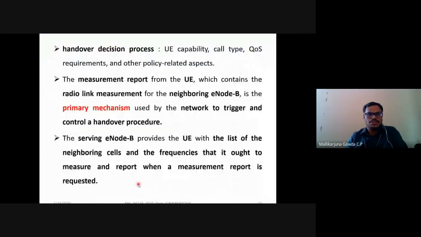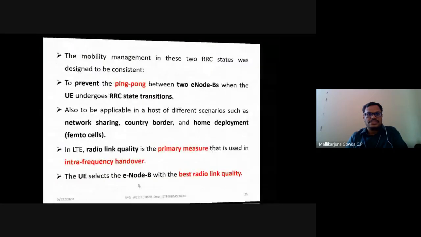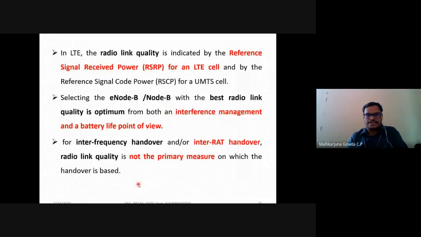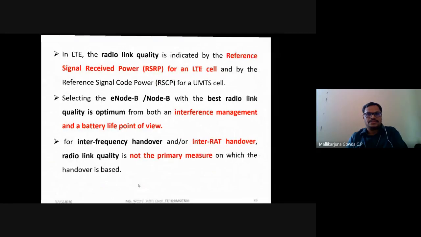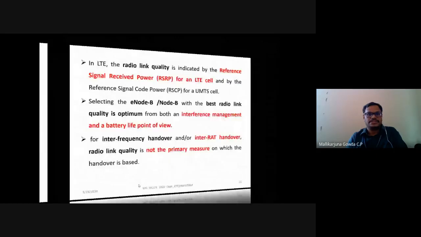So it is just about the RAN procedure. I told about this.